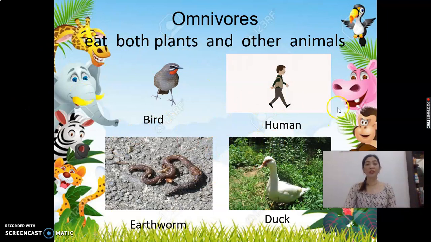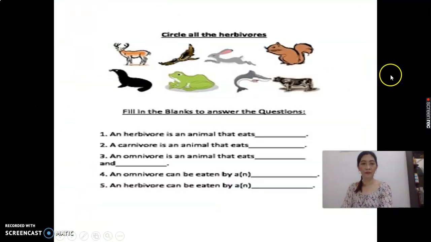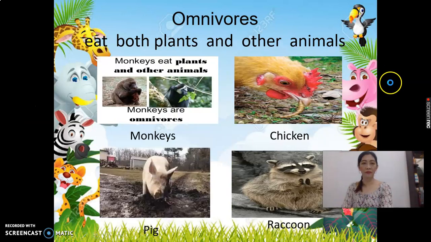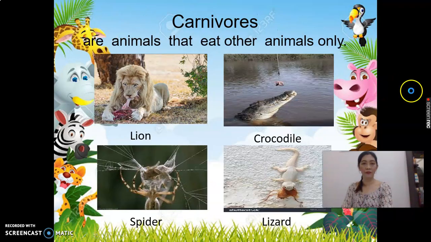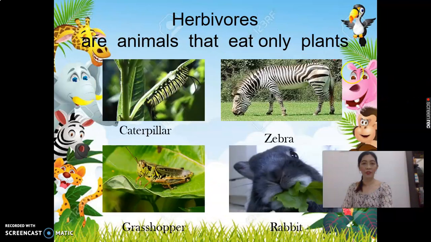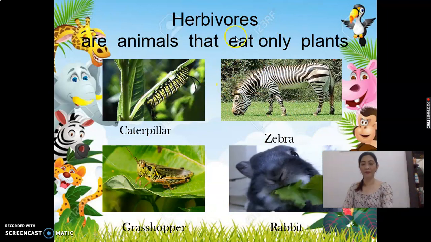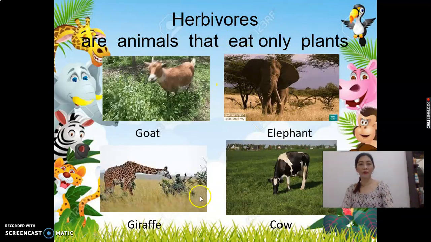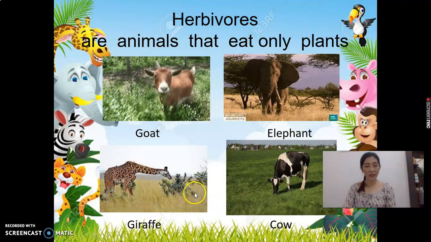So again, we have herbivores. These are the examples, and another example of herbivores.